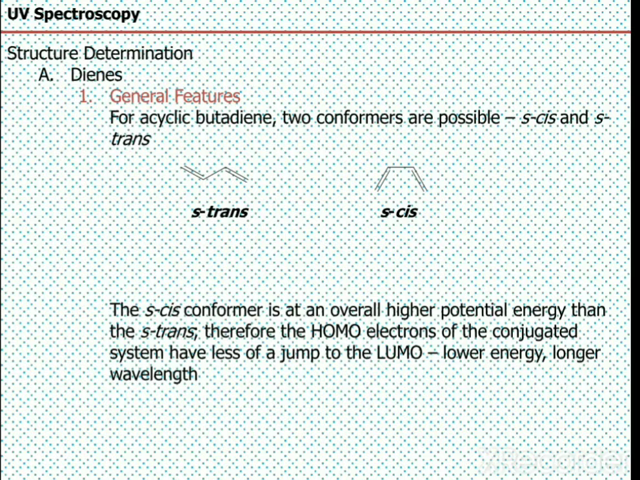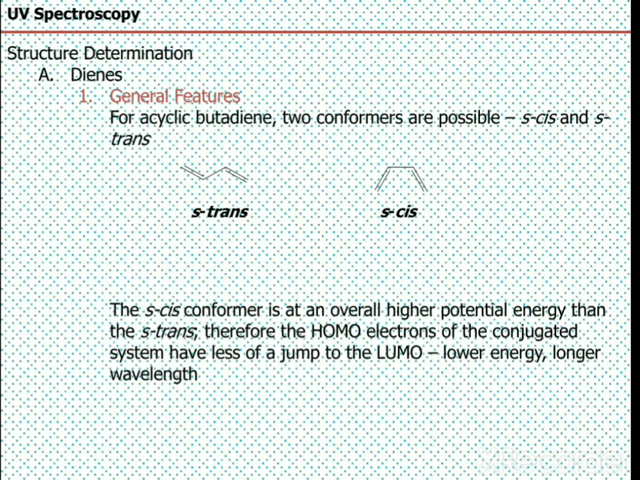First of all, see the structure determination for the dienes. We know that there are two conformations of dienes, that is cis and trans diene, and trans diene is more stable than cis diene. But the cis conformer has higher potential energy than the trans. Therefore, the HOMO electrons of the conjugated diene have less of a jump to the LUMO. We know that in an electronic transition, electrons are transferred from HOMO to LUMO. The lesser the distance between the two levels, that is HOMO and LUMO,